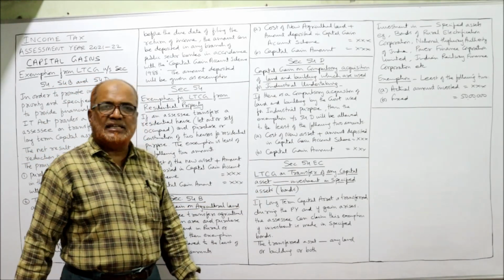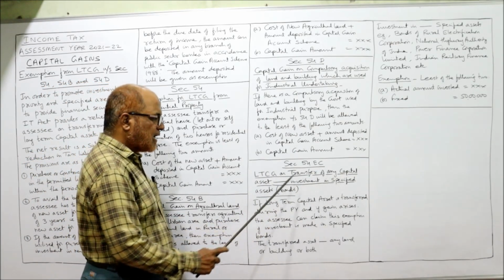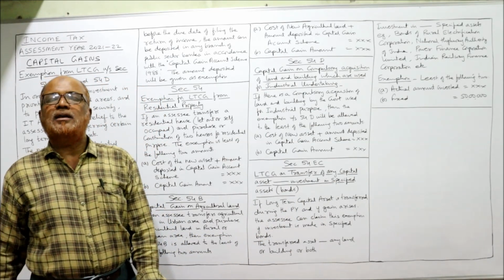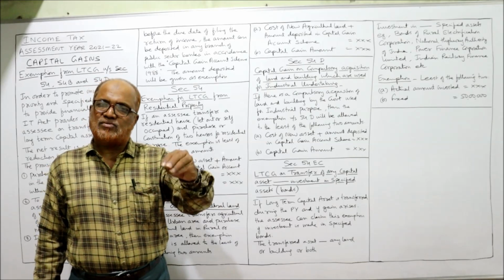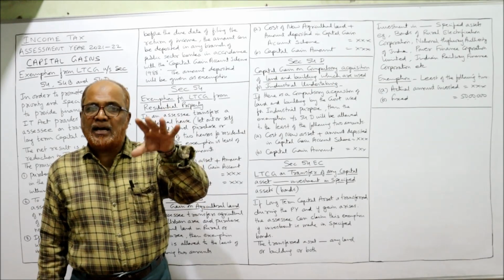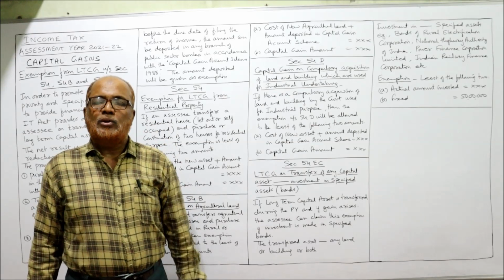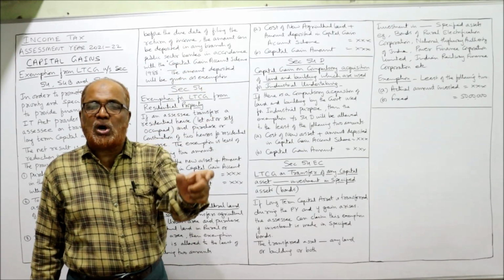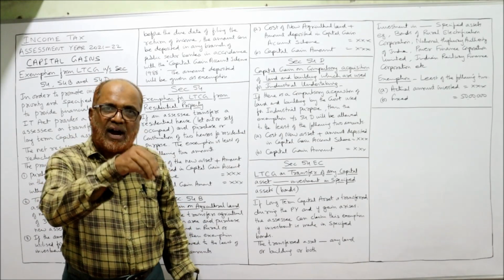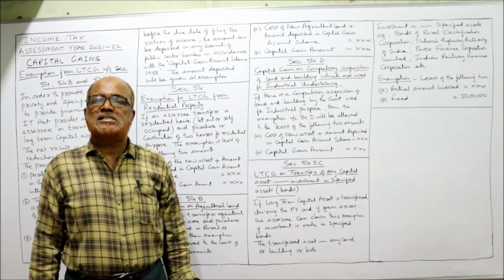Section 54EC. This is long-term capital gain on transfer of any capital asset, investment in specified assets, that is bonds. Income Tax Act says, if an SSC transfers any long-term capital asset and from that proceeds makes the investment in specified bonds. The Income Tax Act has given a list of specified bonds. So if a person has invested in specified bonds, then only exemption will be given under section 54EC.